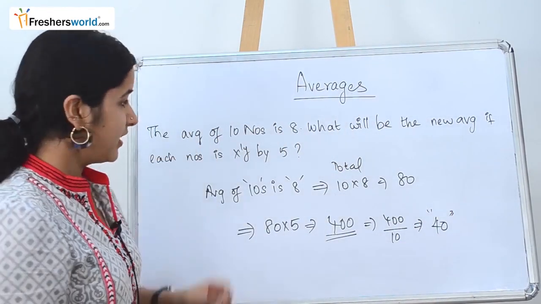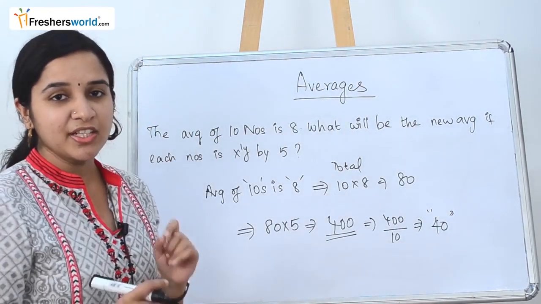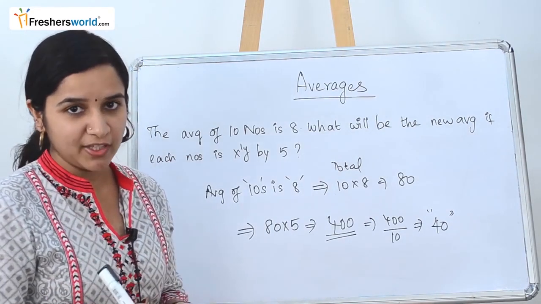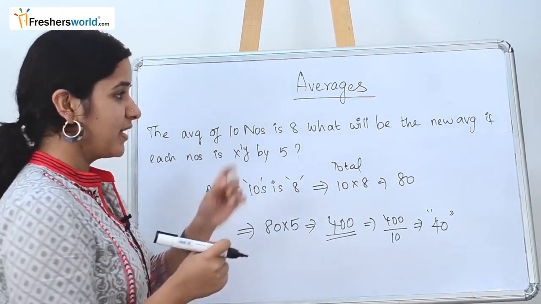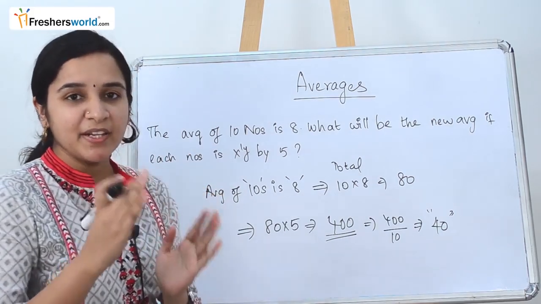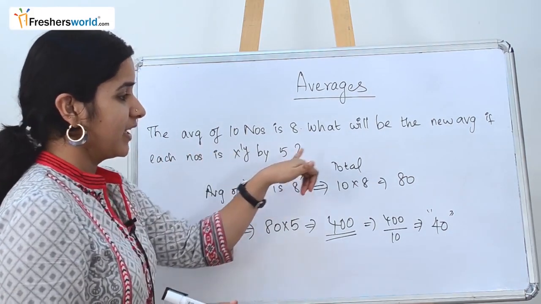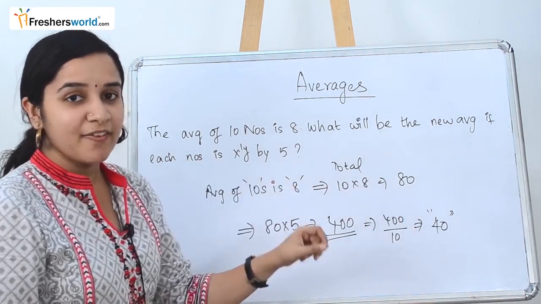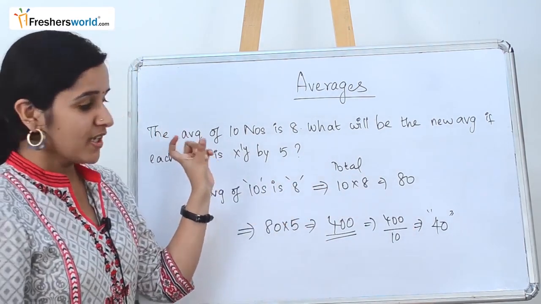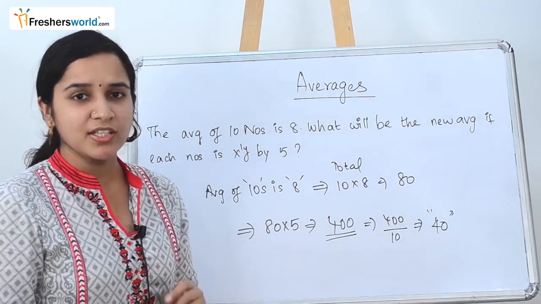So what we did here: the earlier average of the 10 numbers is 8, so we got the total value. Then we multiplied it by the number they told us, and divided by the total number of numbers, which gives you the new average. Let's go to another sum.